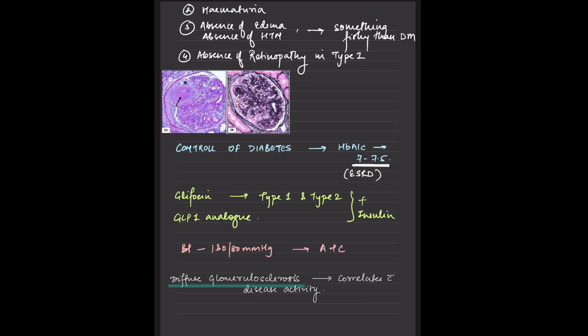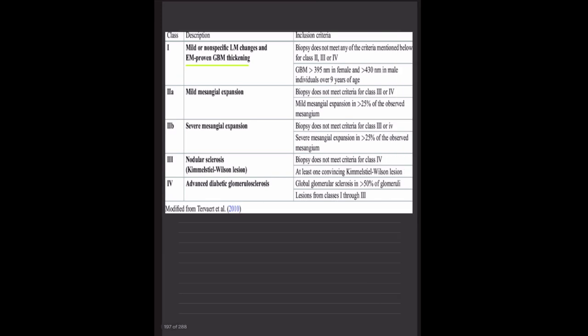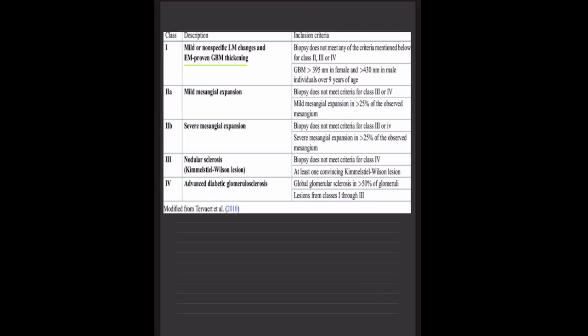Blood pressure is the same as what we do in normal individuals. It should be less than 130 by 80. I forgot to tell you that diffuse glomerular sclerosis correlates with the disease activity. It is not a nodular glomerular sclerosis. This may come as an MCQ. It is not nodular glomerular sclerosis, but diffuse glomerular sclerosis.